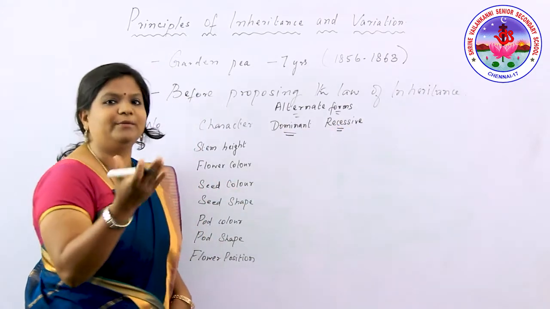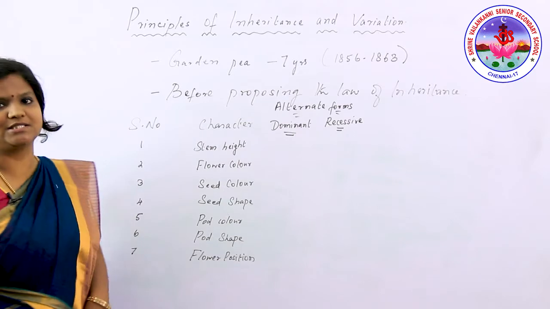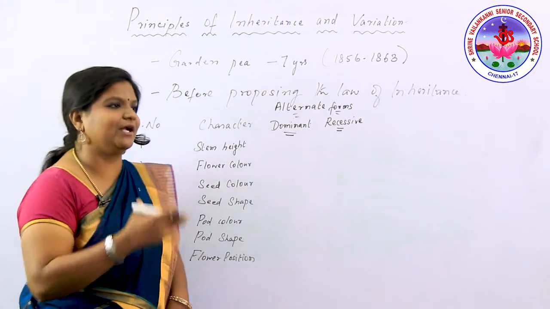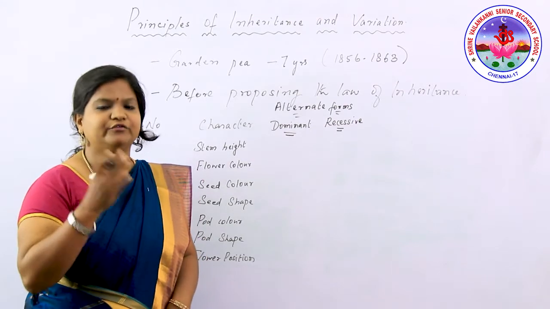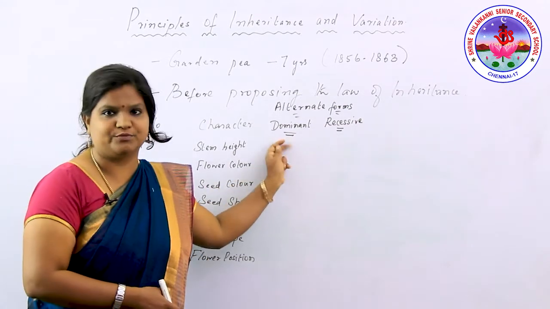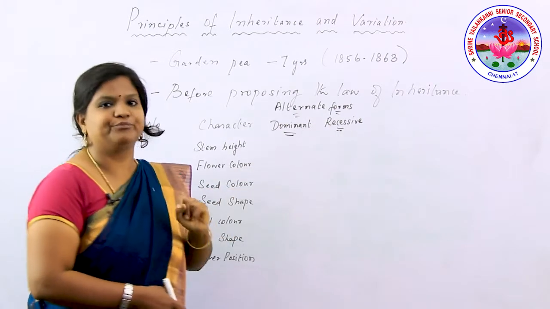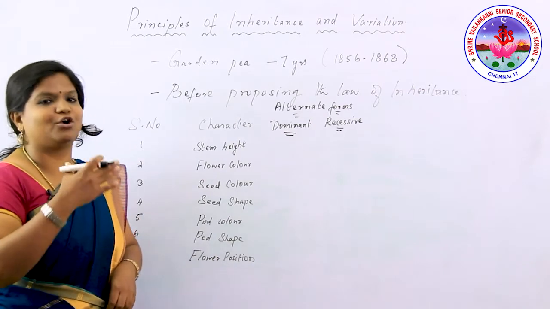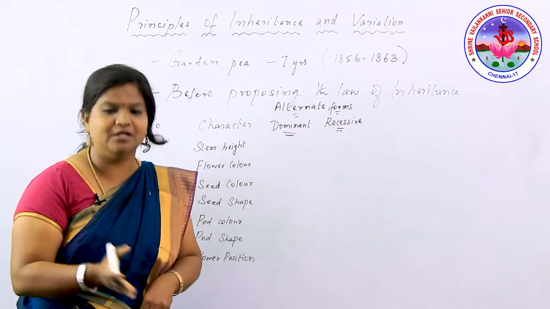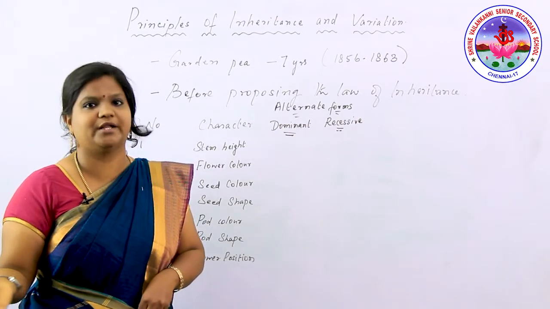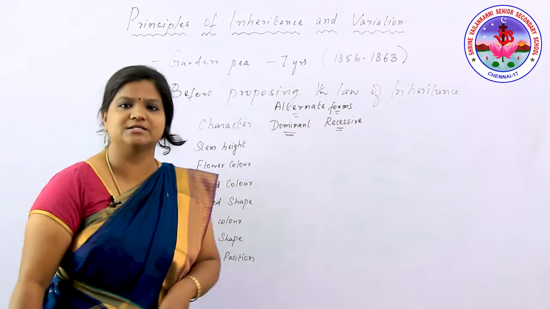What is the difference between dominant and recessive? If any hybridization takes place, and the characteristic trait is exhibited in the first generation itself, that is the dominant one. Next is the recessive. Recessive is nothing but the hidden gene. The trait not exhibited by the progeny in the first generation is hidden and exhibited in the second or third generation. That we call recessive.